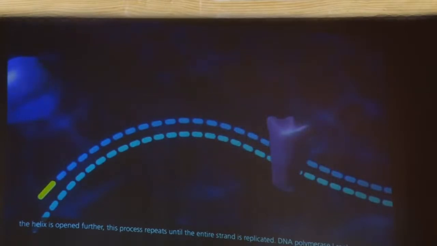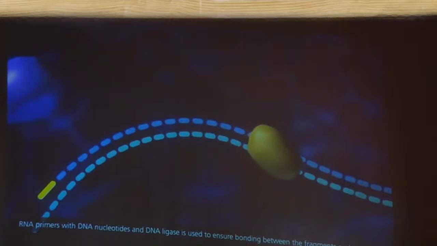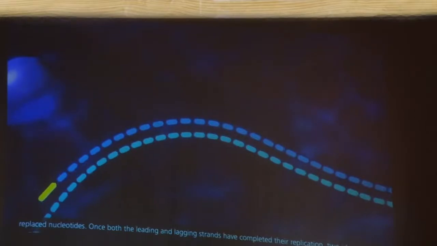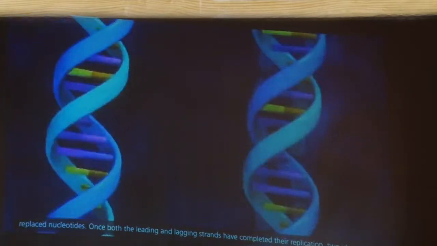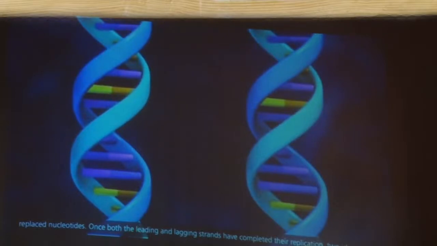DNA polymerase I replaces the RNA primers with DNA nucleotides, and DNA ligase is used to ensure bonding between the fragments and the replaced nucleotides. Once both the leading and lagging strands have completed their replication, two identical copies of the DNA molecule result.